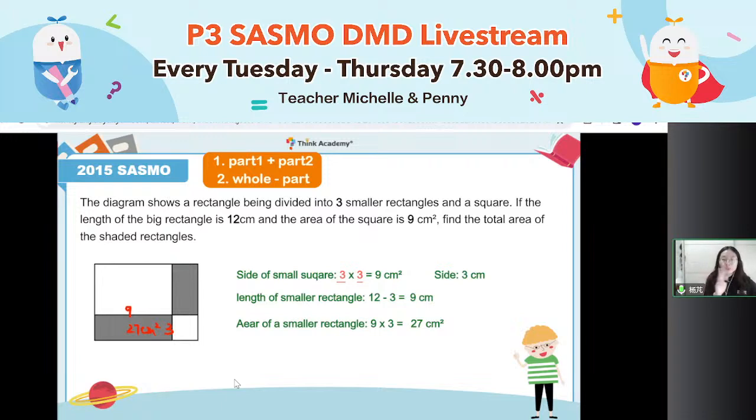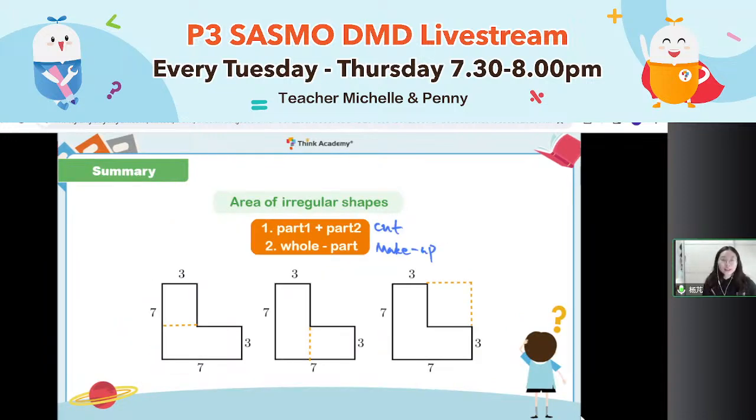But these two rectangles, we suppose they are the same, because I changed this question a little bit just to tell you how to do it with the method. This is not the original question. So the whole shaded part will be 27 times 2, or 27 plus 27. 27 times 2 equals 54. 54 centimeter square. So remember, for irregular shape, we have 2 methods. Part 1 plus part 2, or here, we can use the whole minus the part.